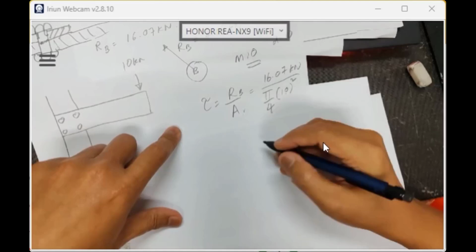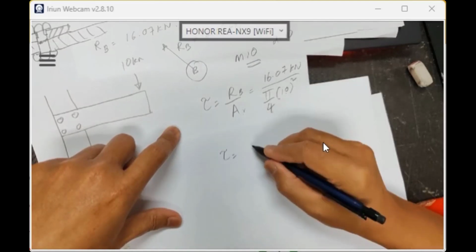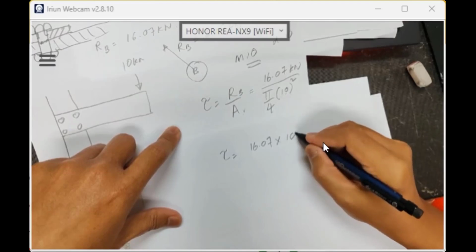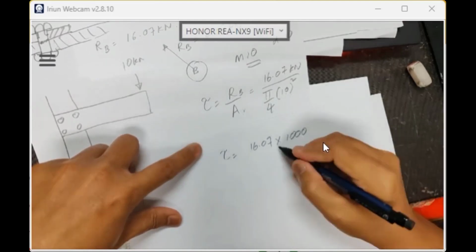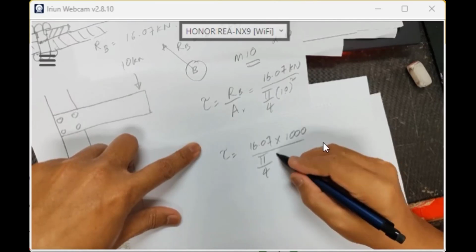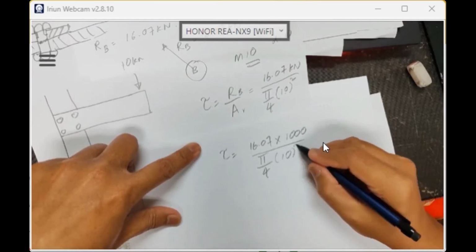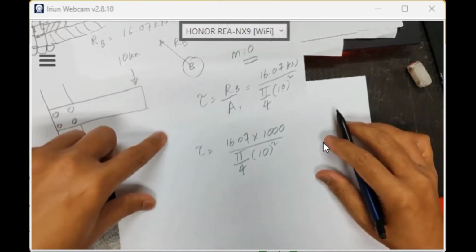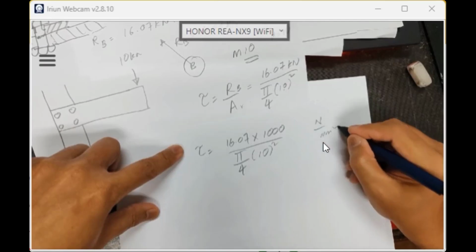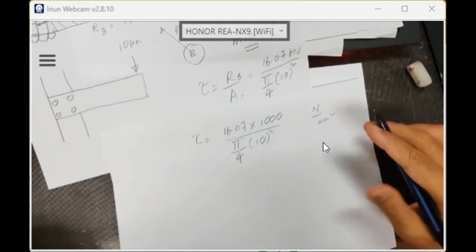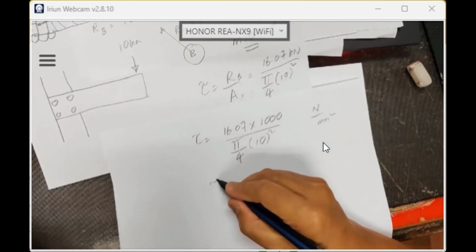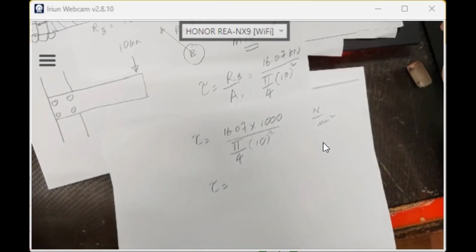Okay, I need to make it a megapascal. So 16.07 times 1000 over pi over 4 times 10 squared. Because this is kilonewton, I want to make it Newton millimeter squared, so it will be in megapascal. What is the value of the shear stress in megapascal, guys?